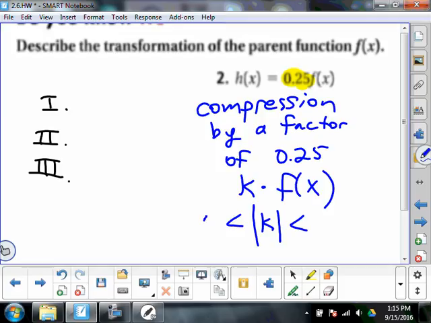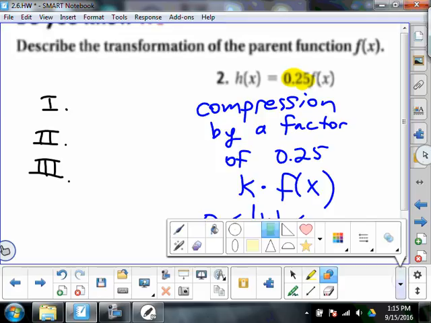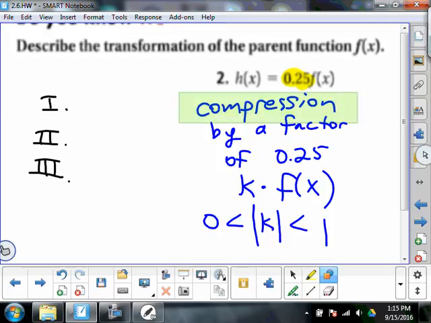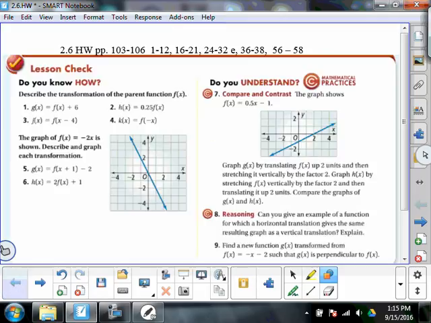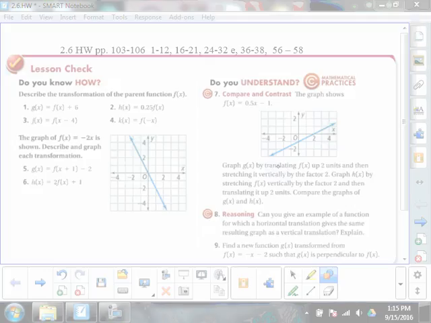Zero and one. Awesome. So if I'm highlighting some things, if I'm making notes of some things, that's probably one of the three types of transformations. That's probably half of one of the three types of transformations. So that's number two. The answer is it is a compression by a factor of 0.25. All right. We're doing the even ones, I believe. So number four.